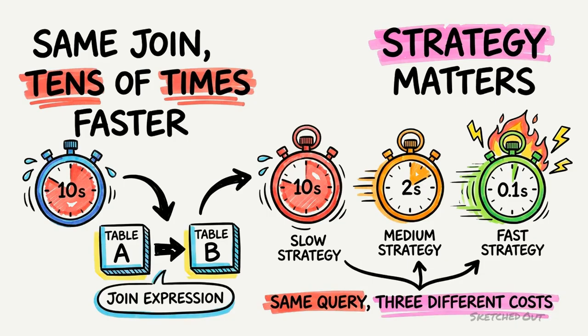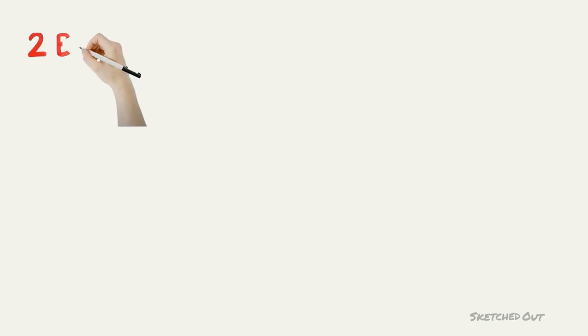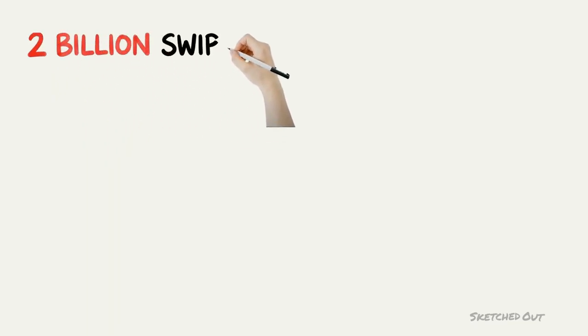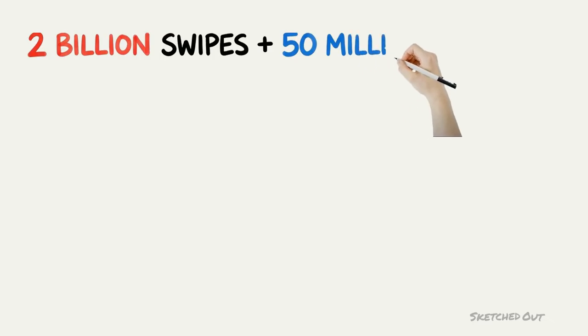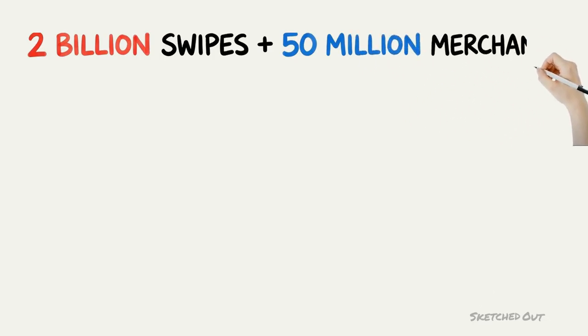query, 3 different costs. Our fraud job joins 2 billion swipes to a merchant table with 50 million rows. The question is not which join to write. You write join. The question is what Spark does underneath it.